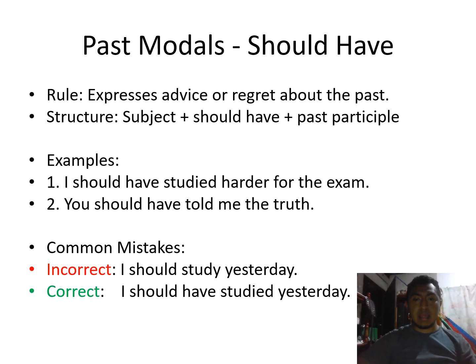Here we have two examples: I should have studied harder for the exam. The second: you should have told me the truth. We have the subject, should, have, and the verb in past participle.